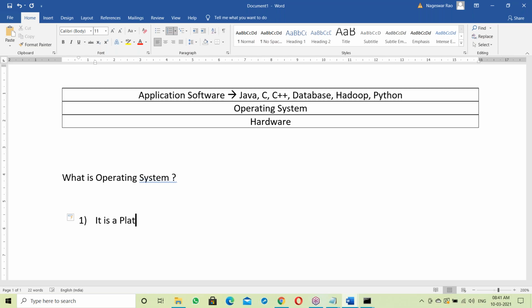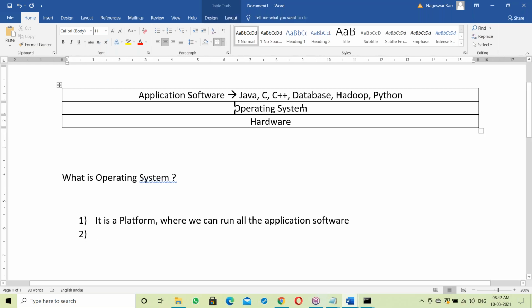OS is a platform where we can run all the application software. So OS is acting like a platform. On top of it, everything is running. On top of it, all the application software is running here. It's like a platform.